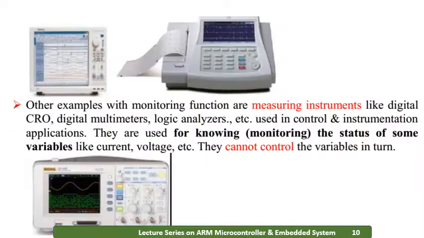Then we have other examples which are used for monitoring. Monitoring means we will be using either a digital CRO to read the signal level, its amplitude, its frequency, its phase and so on. And we'll use a digital multimeter which will detect the amount of current, voltage, the resistance and so on.